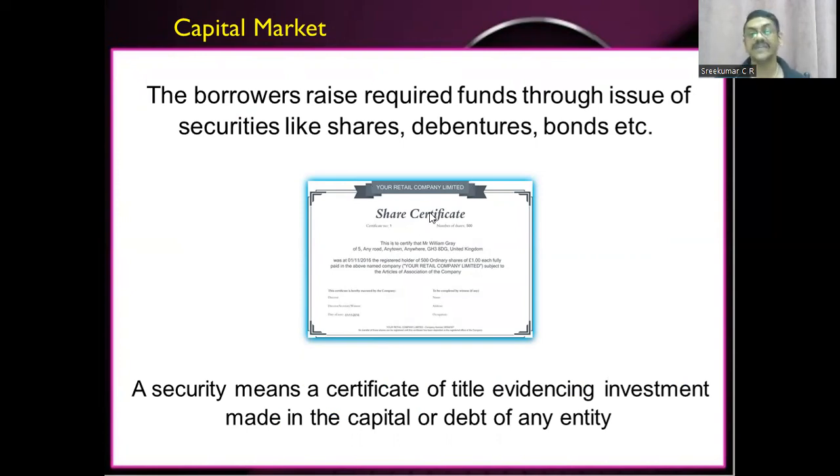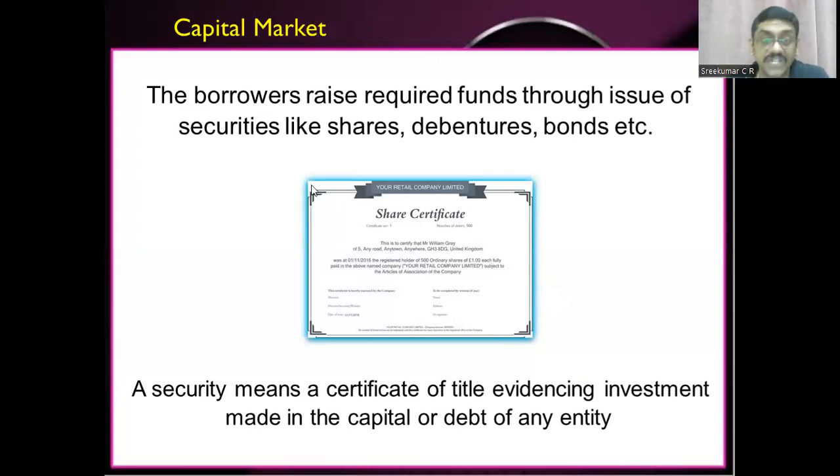For that, they will give a certificate or document, a certificate of title, stating that the investors are owners of the company. They can be the owners, or they can be acting like creditors. Suppose I am giving my money to a company as a debenture holder, I am supposed to get some money from that company, isn't it? So for me, that company is a debtor, and for the company, I will be a creditor.